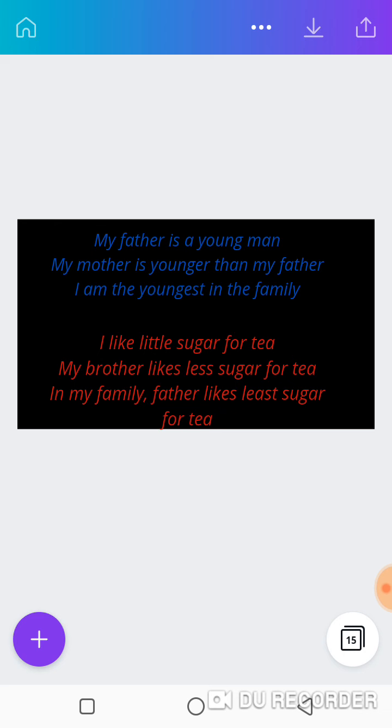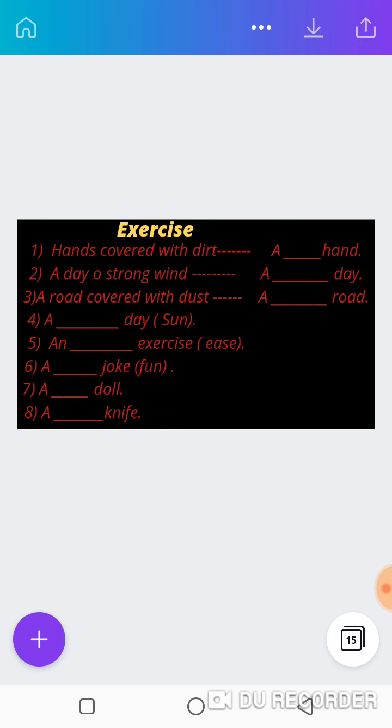So when you're talking about just one, you make use of what? The positive. When it is more than one, when we have two, we make use of what? The comparative. And when we have more than two, we make use of the superlative. Excellent. I hope I am making sense. Good. Let's look at this exercise.